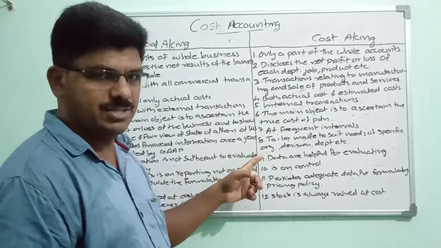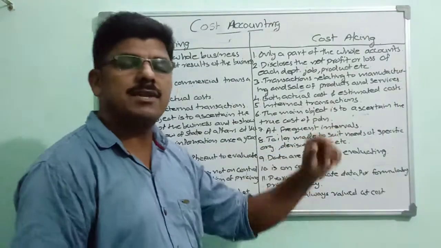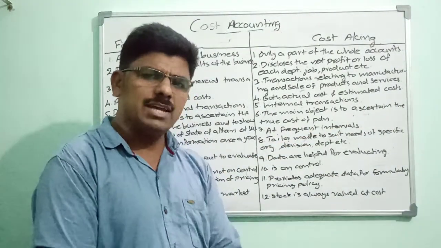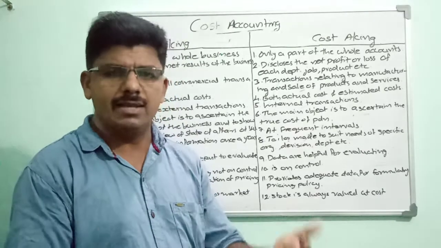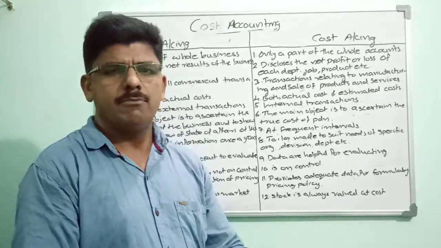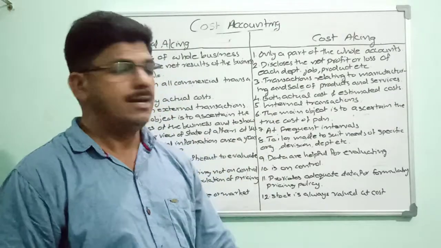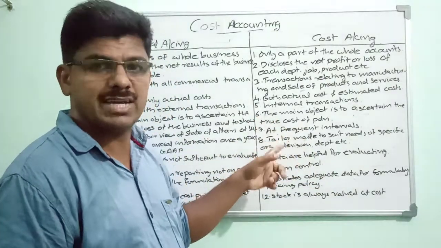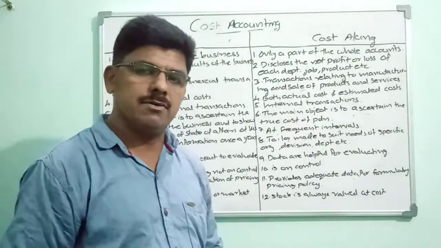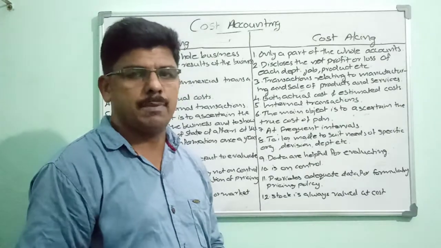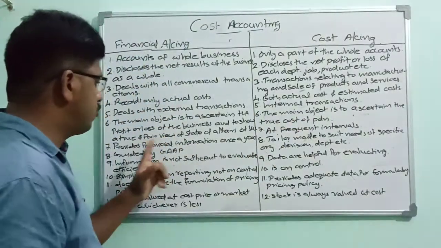But in the case of cost accounting, it gives information at frequent intervals: daily, weekly, monthly, quarterly, half yearly, etc. Whenever it is demanded by the management, it becomes the responsibility of the cost accountant to give information. That is why he is appointed in the enterprise. For that purpose he is appointed. Okay, so there is a difference between these two in this case.